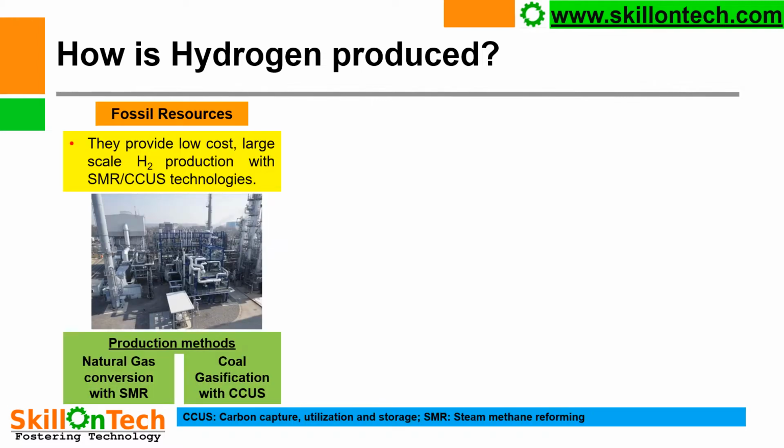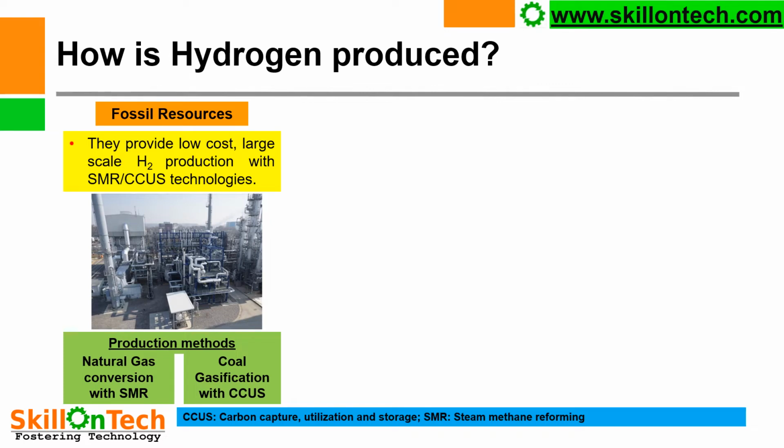First method to produce hydrogen is using the fossil resources. Main fossil resources are natural gas, oil and coal. They provide low-cost, large-scale hydrogen production with SMR, which is steam methane reforming, and CCUS, which is carbon capture utilization and storage technique. So natural gas can be converted to hydrogen using SMR technique, whereas coal gasification is done to produce hydrogen using CCUS technique.